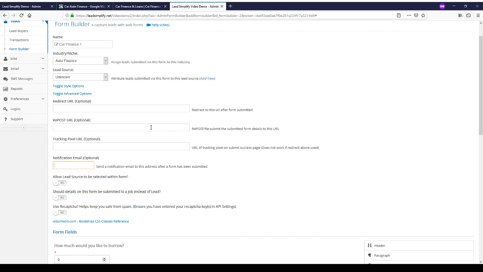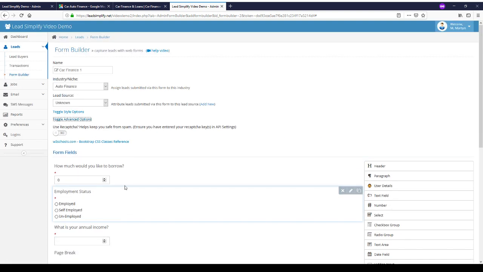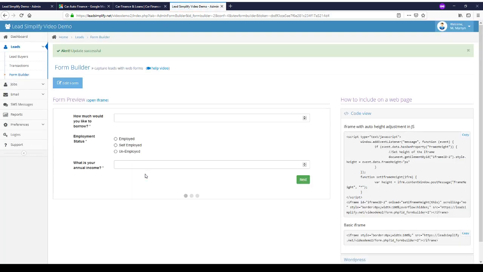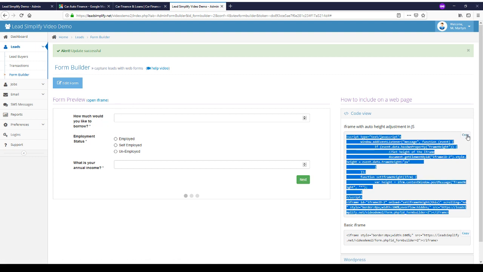There are a couple of advanced options which again I won't cover now for the sake of time, and we can save this and preview it. There we go. So we've got the form exactly the same as we had previously. Again, all you need to do is copy the code, insert it into any web page you like, and you're ready to start capturing leads.